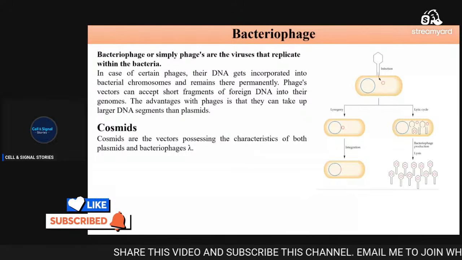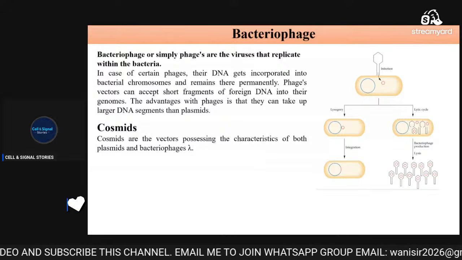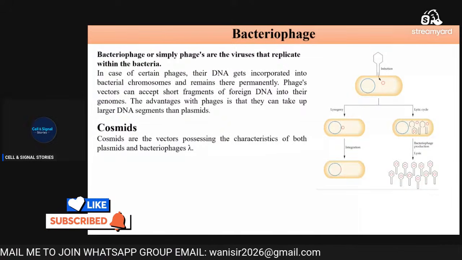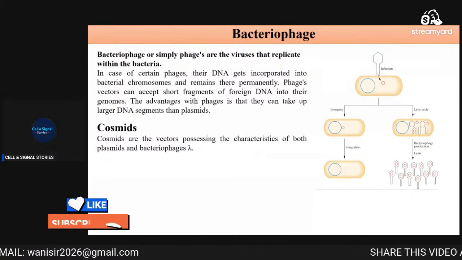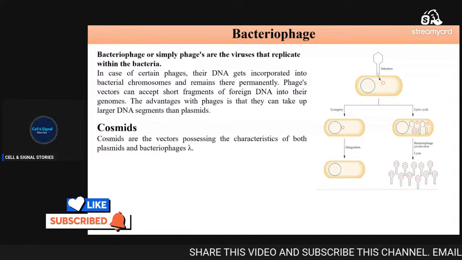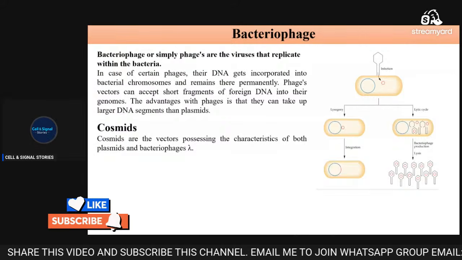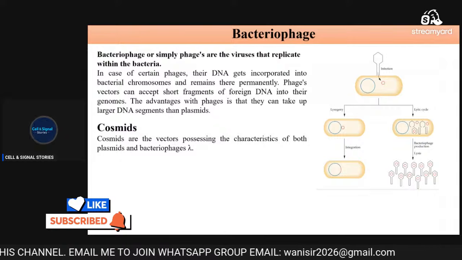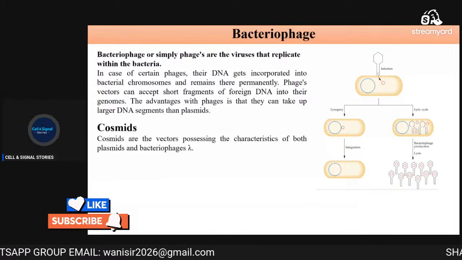The cosmid DNA is also replicating like that, but the way bacteriophage makes this packaging of this vector, it is like the bacteriophage. So they can accommodate inserts of chimeric DNA up to 50 kilobase pairs long. That means up to 50 kilobase pairs, where one kilobase is 1,000 base pairs. So 1,000 into 50, 50,000 base pairs will be the long chimeric DNA insert that can be